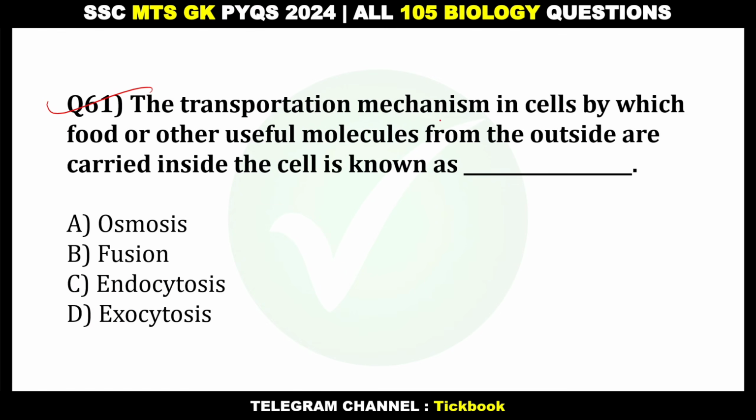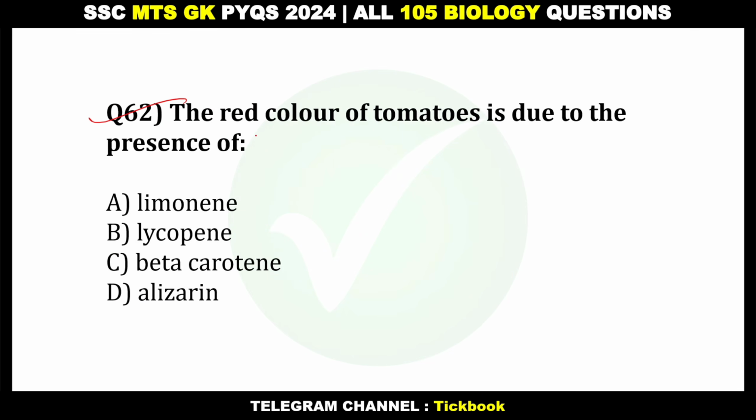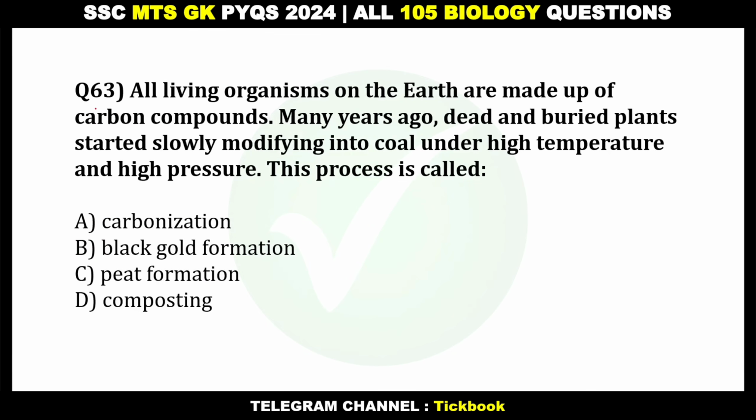61. The transportation mechanism in cells by which food or other useful molecules from the outside are carried inside the cell is known as. Option number C, endocytosis. 62. The red color of tomatoes is due to the presence of. Option number B, lycopene.